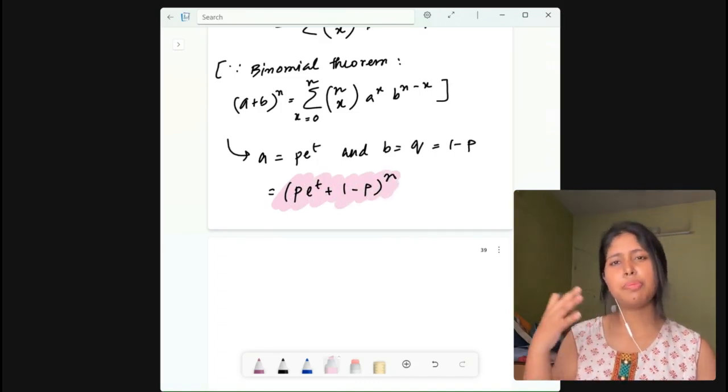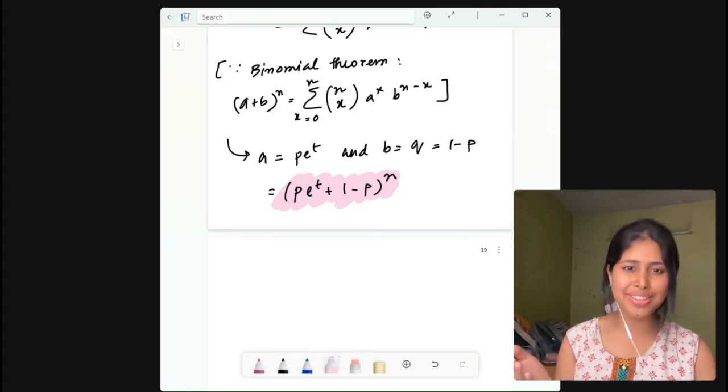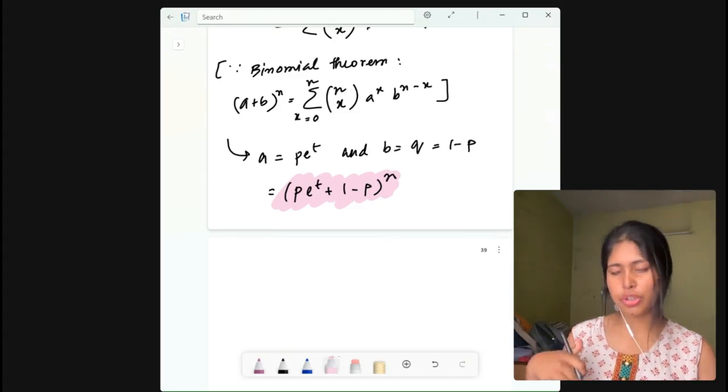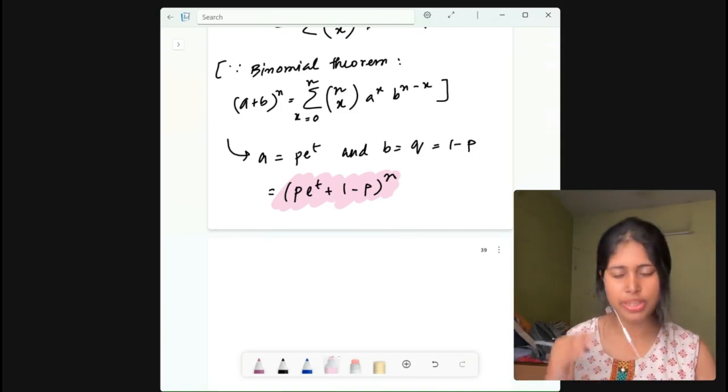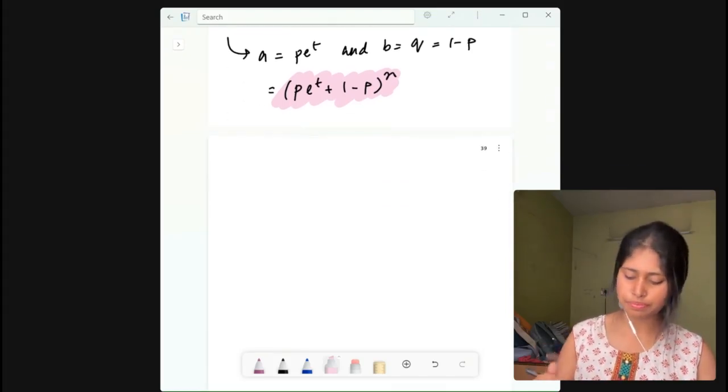Now see, for the binomial distribution, we have found this MGF so easily. Now we will find the mean by differentiating this term once, and then we will set t to be 0. Let us see how I am doing it.